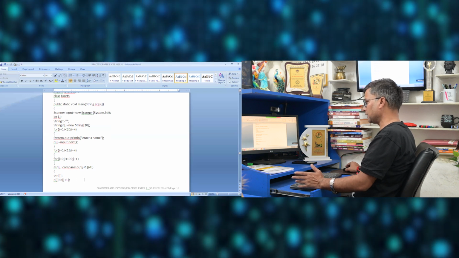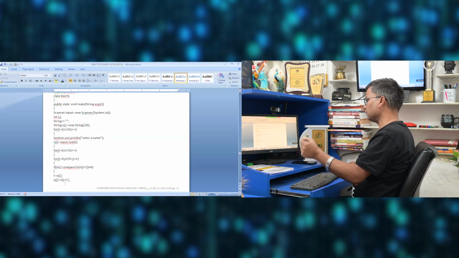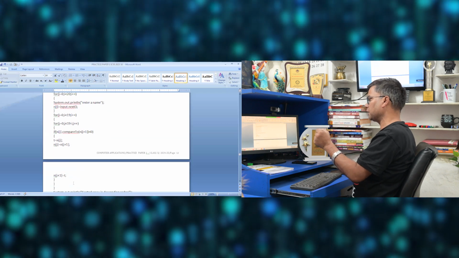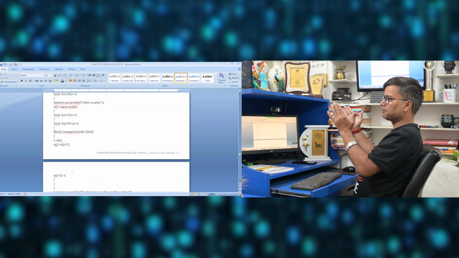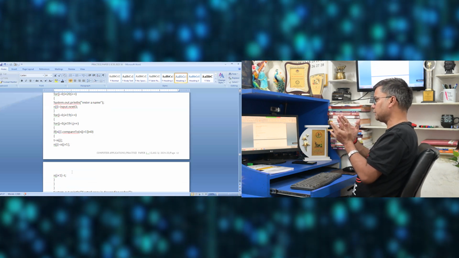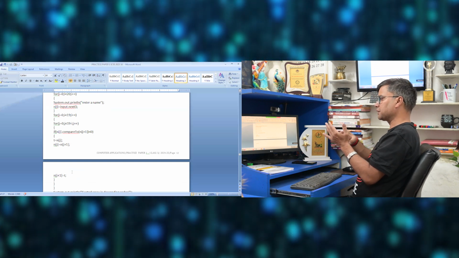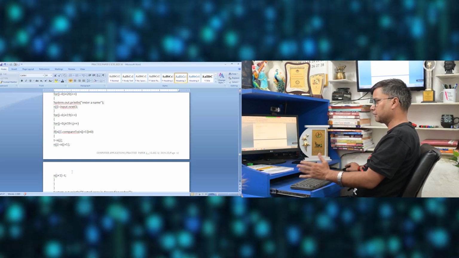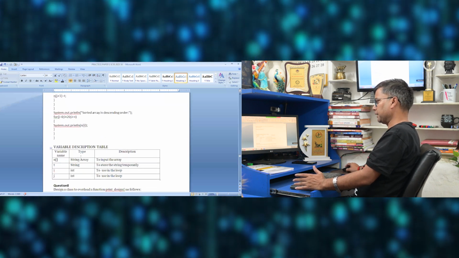t equal to n[i], I am swapping the values. t equal to n[j], n[j] equal to n[j+1], and n[j+1] equal to t. I took t here, j and j plus 1 I am comparing. If it is bigger, then t equal to n[j], I stored it temporarily. n[j] equal to n[j+1], and then again n[j+1] equal to t. And then we are finally printing the array.